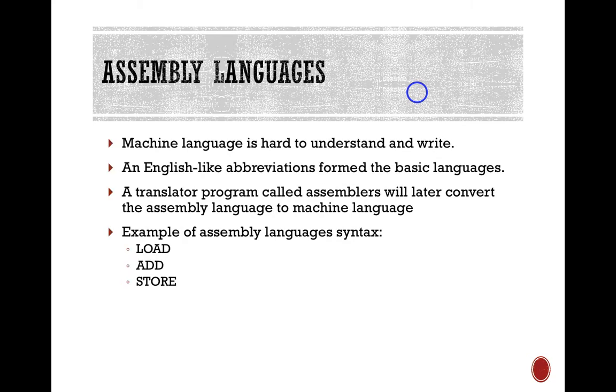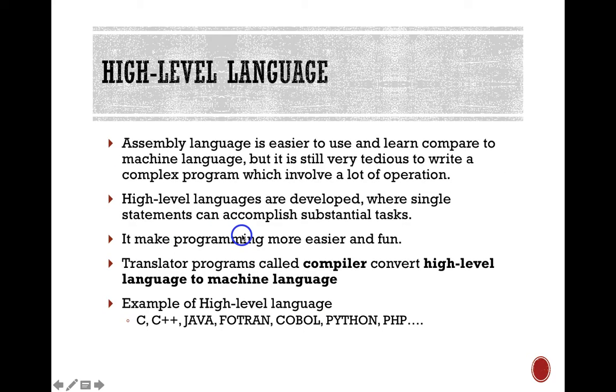Okay, assembly language. Machine language is hard to understand and write. So this is still very hard. Machine language is using 1010. It's a number. Imagine if we represent our world in a number, it's very hard for us to digest and understand. But assembly is a bit English-like abbreviation that we can understand. For example, load, we know this is to load data, add to add data, store to store in the memory. This is a kind of example of assembly language.